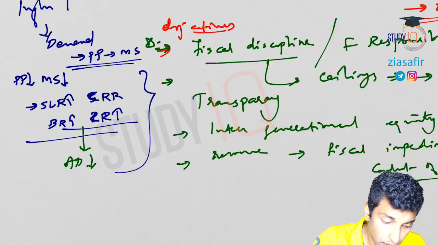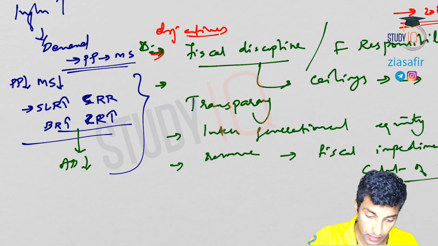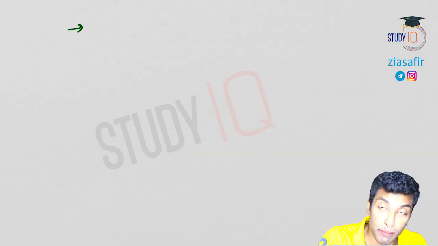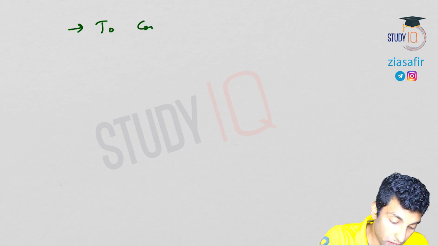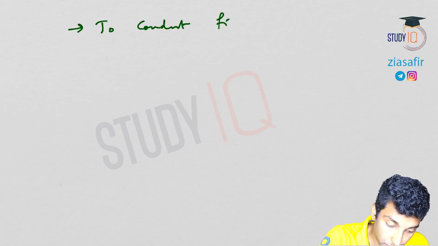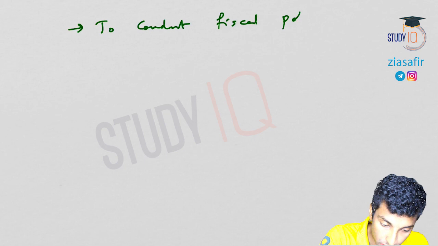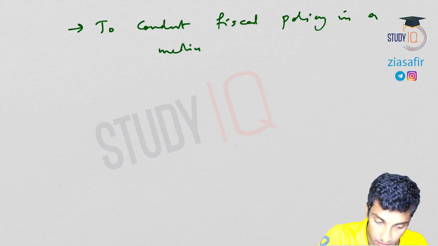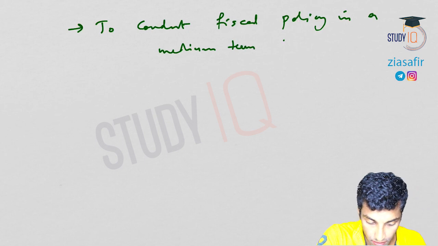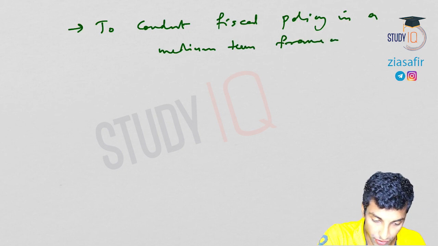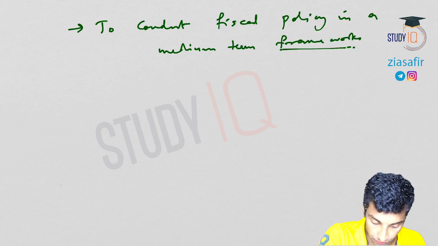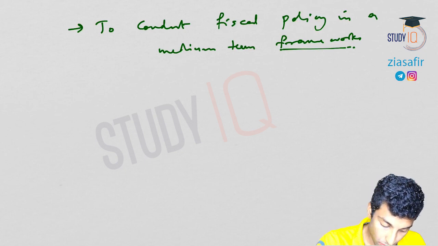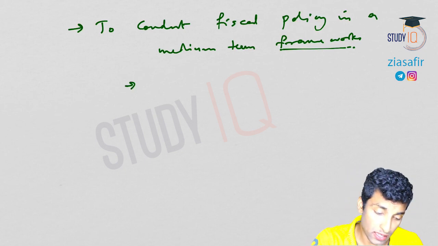And next, one more objective: to conduct fiscal policy in a medium term framework. Okay, so 3 documents are published.